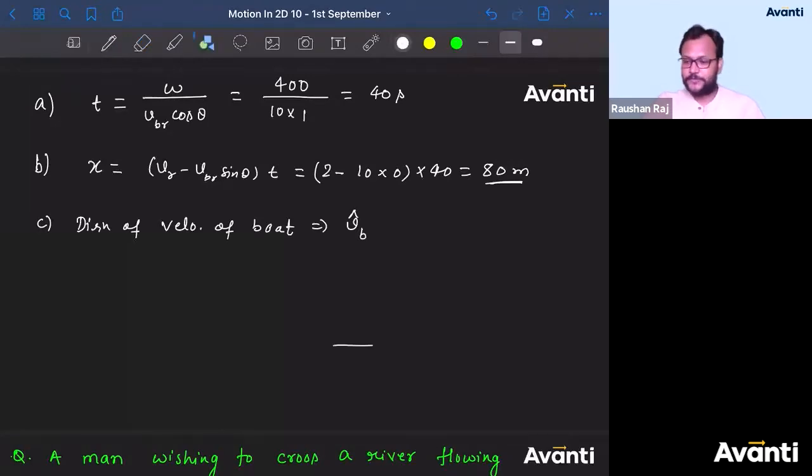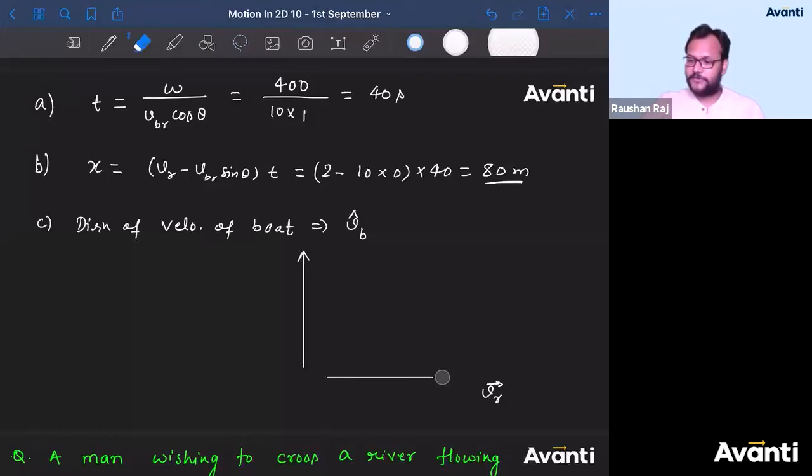What is VR? So this is VR. Guys, please look at the diagram carefully, and first you try to draw it, and then pay attention on the vector diagram here. Let us say this is VR. All right. What is VBR, guys? It's given to us like this, right? Let me make VR smaller, because VR is a bit smaller. All right, this is VBR.